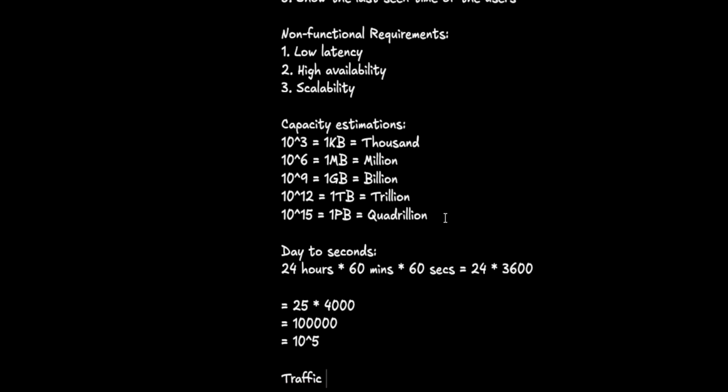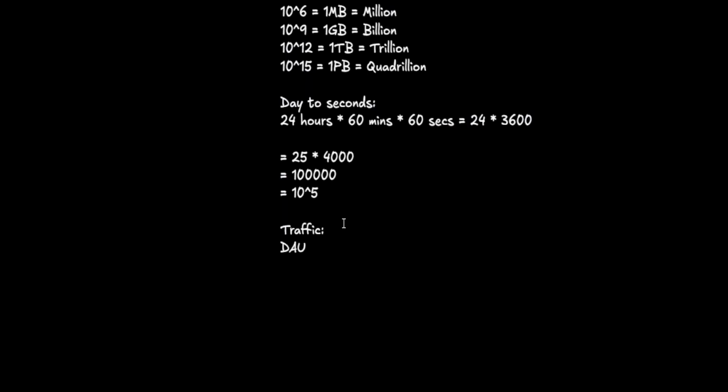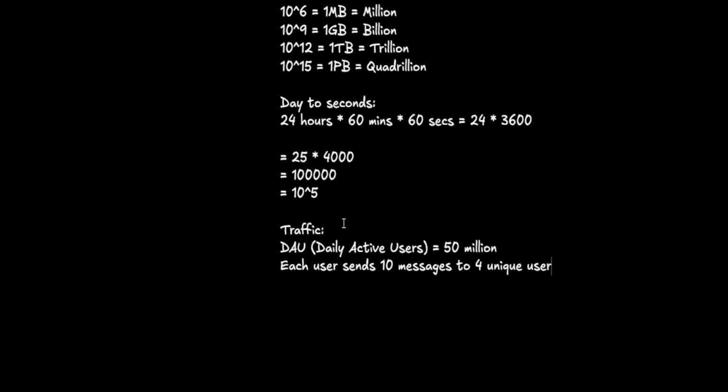Let's assume the traffic now for WhatsApp. Let's assume DAU, daily active users, is around 50 million. And also assume each user sends 10 messages to around 4 unique users per day.